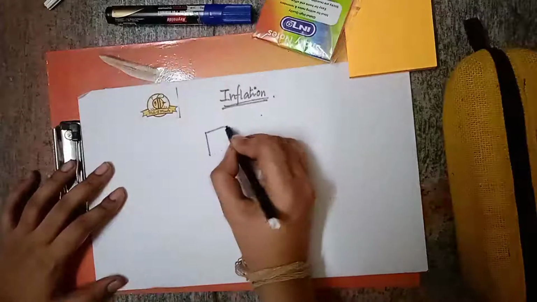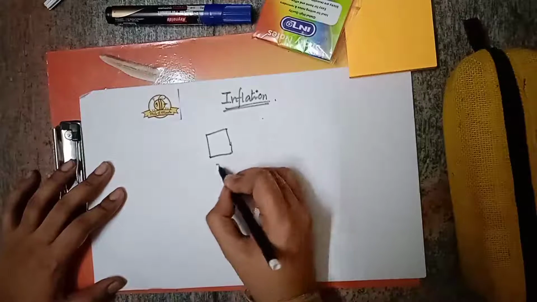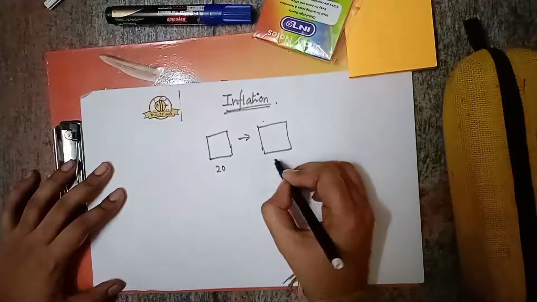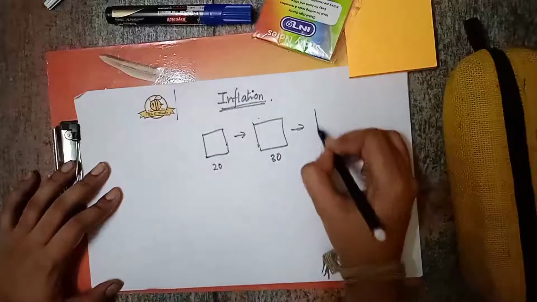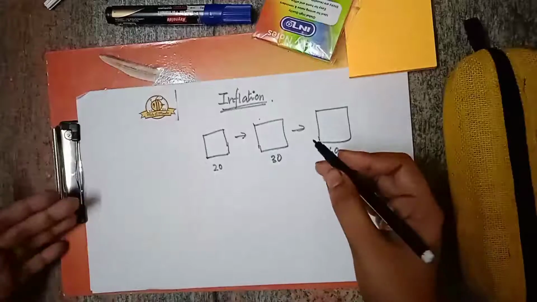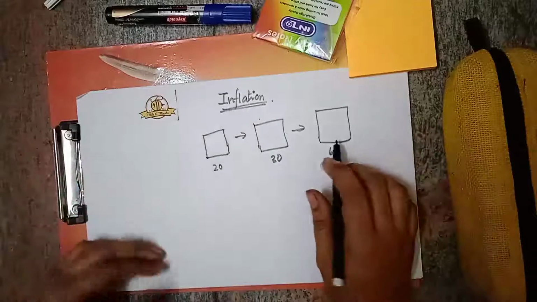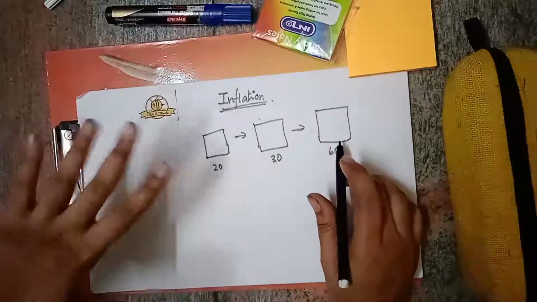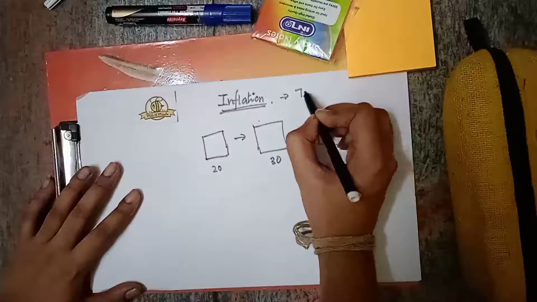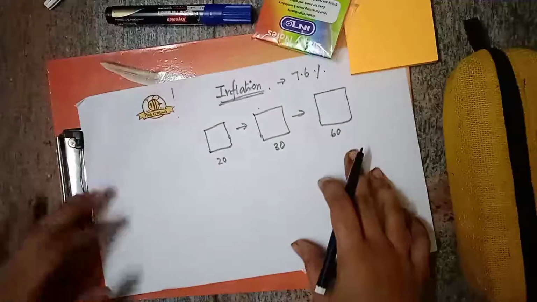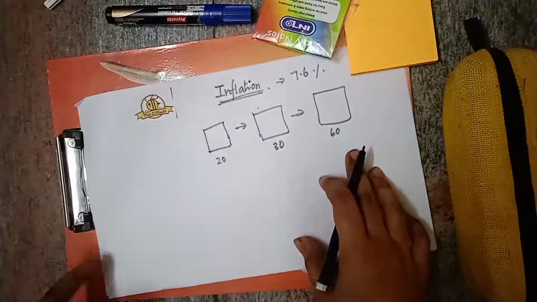What is this persistent rise? Say you are buying a milk packet for rupees 20 today and tomorrow the price has been hiked to 30, and the day after tomorrow the price is hiked to 60. So there is a persistent increase in price level in all the commodities. This persistent rise is called inflation. Currently India's inflation is around 7.6 percent, approximately.